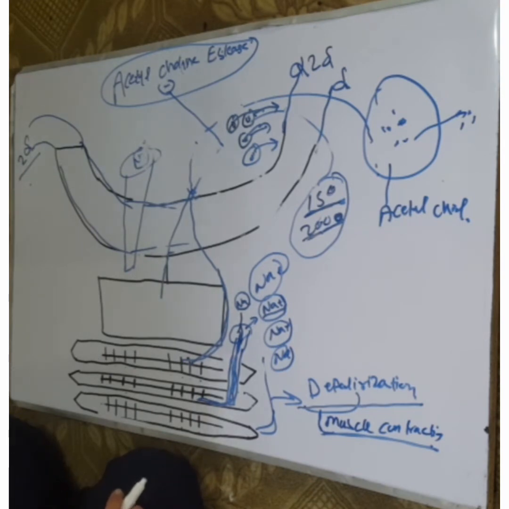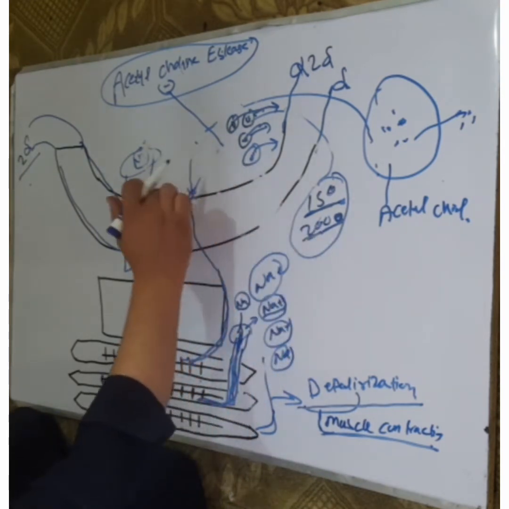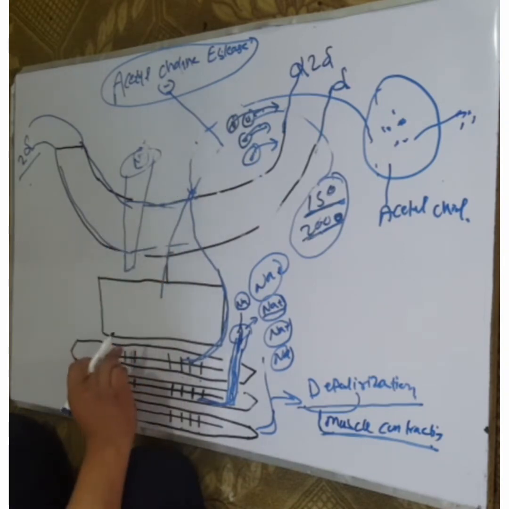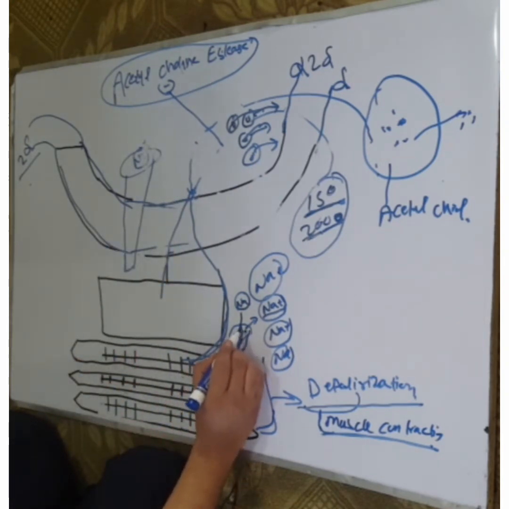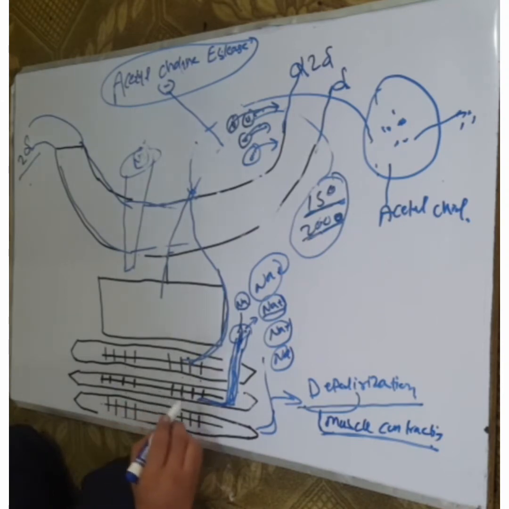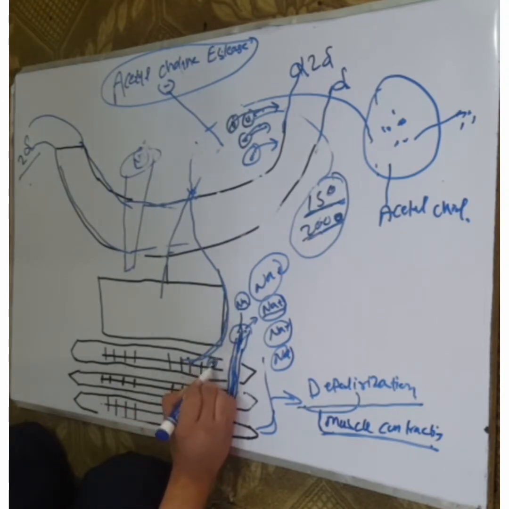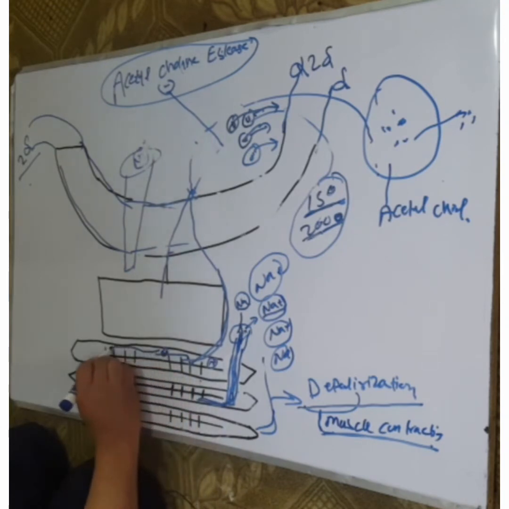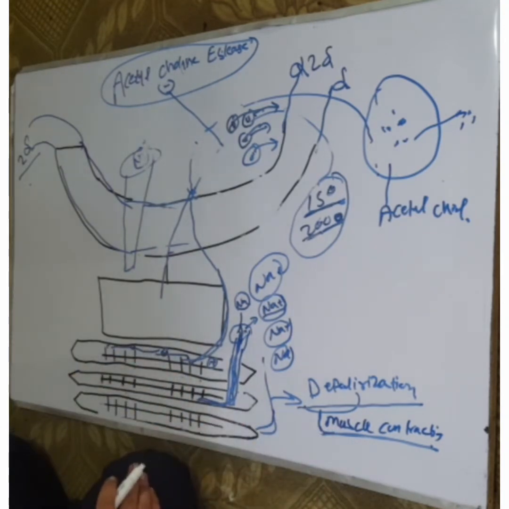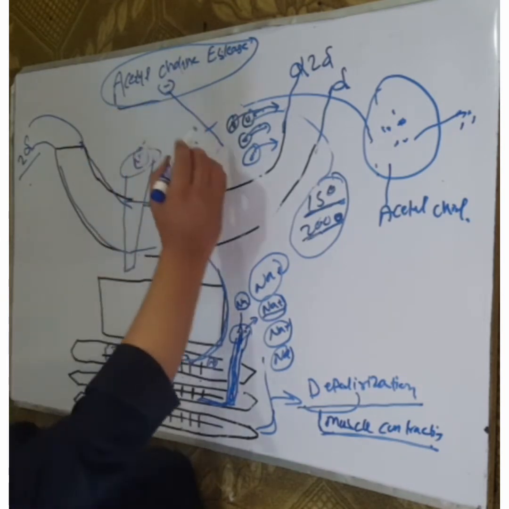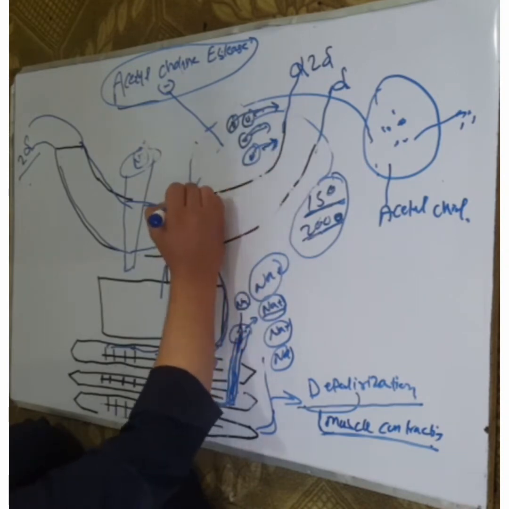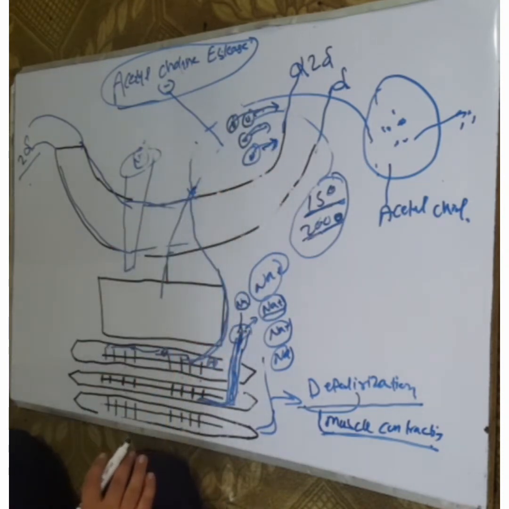Normally, if acetylcholine is released and binds to the acetylcholine receptors, and there is enough depolarization and enough entry of sodium, the action potential propagates and muscle contraction occurs. This process is terminated by the enzyme acetylcholinesterase, which pushes acetylcholine away from the receptors. This acetylcholinesterase is present in the synaptic folds.